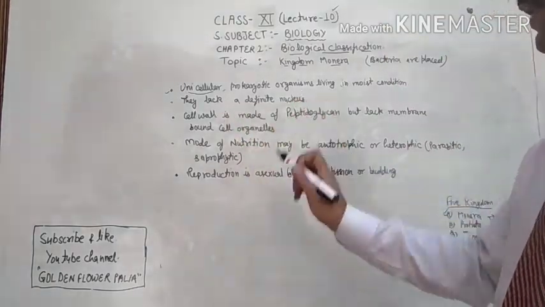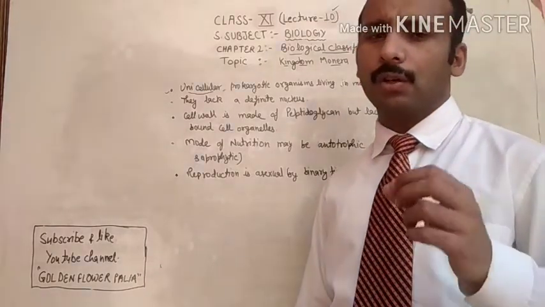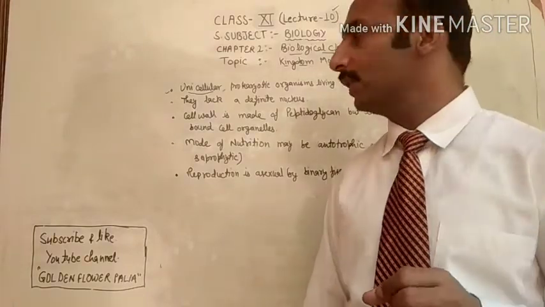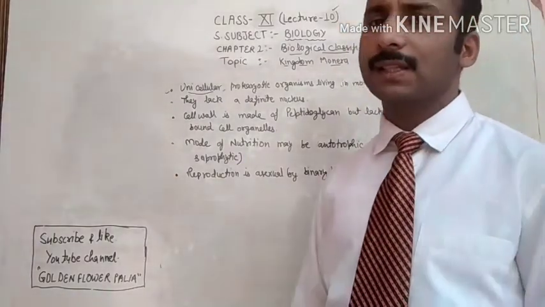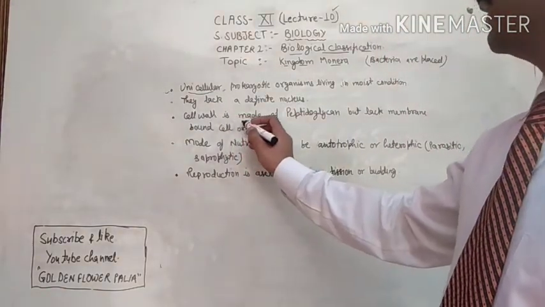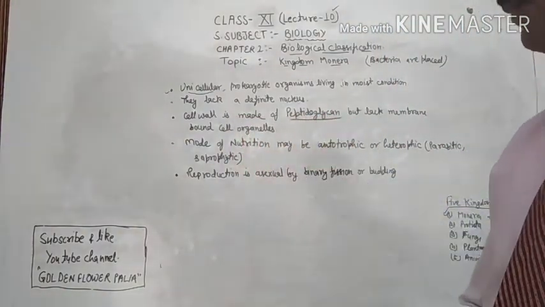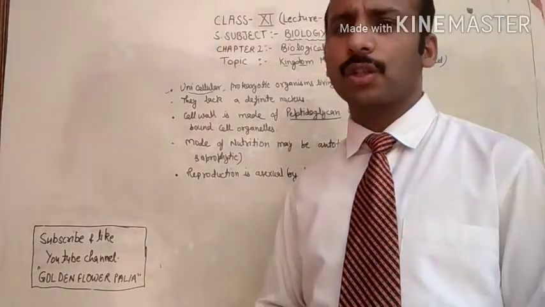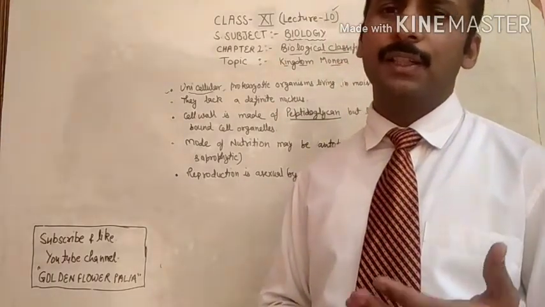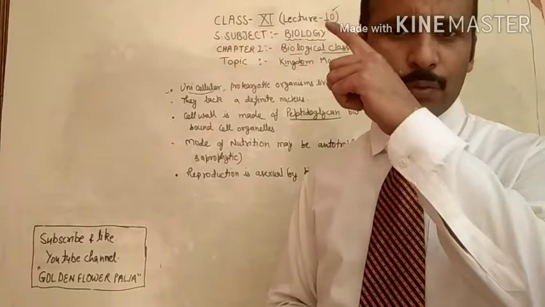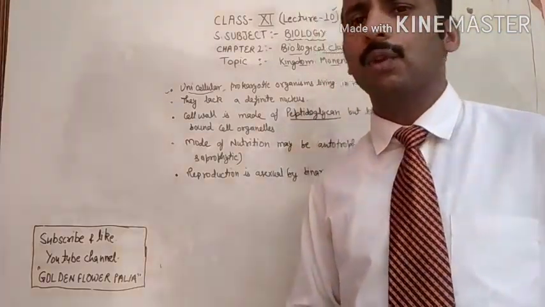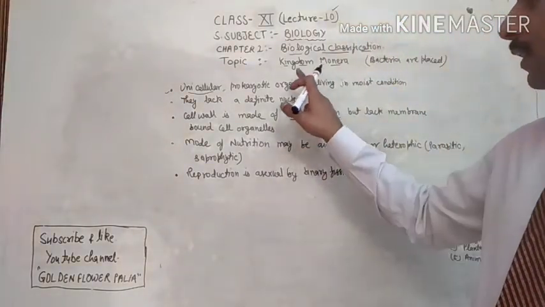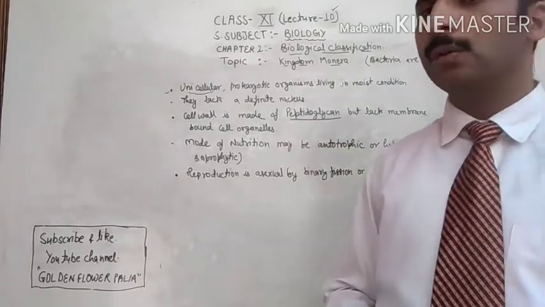Second, they lack a definite nucleus, meaning the organisms which belong to kingdom Monera lack the true or well developed nucleus, meaning the nucleus is absent. Next, the cell wall is made up of peptidoglycan, a chemical of N-glucosamine. It's a complex structure. Just as you studied in class 9th that the outer wall of a plant cell is called the cell wall, made of cellulose, similarly the outer covering of bacteria is made up of peptidoglycan.